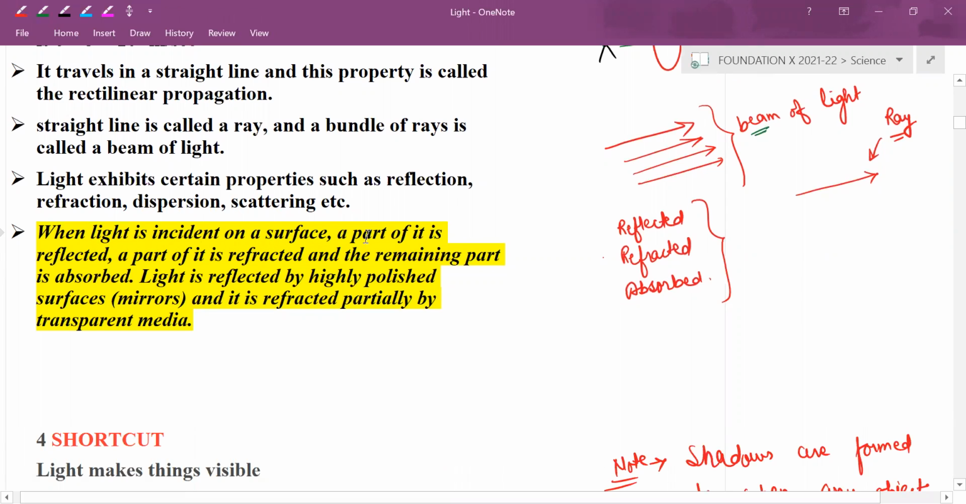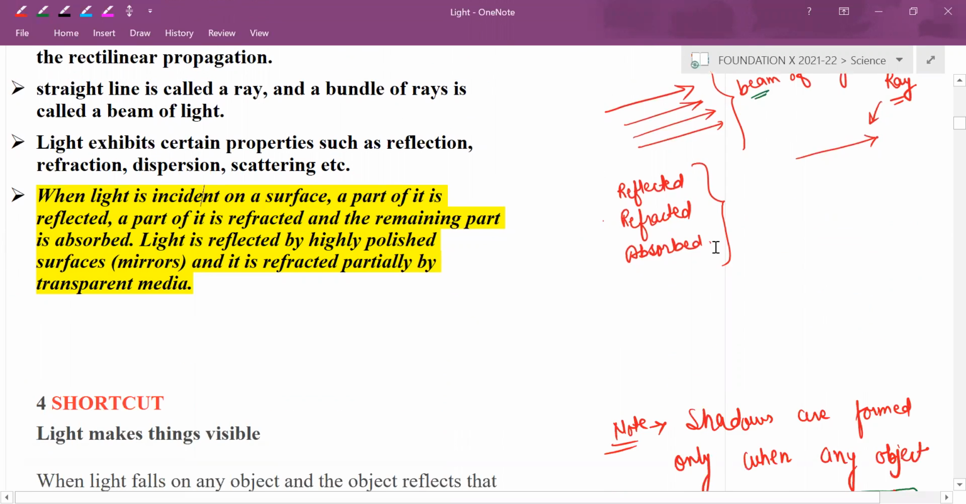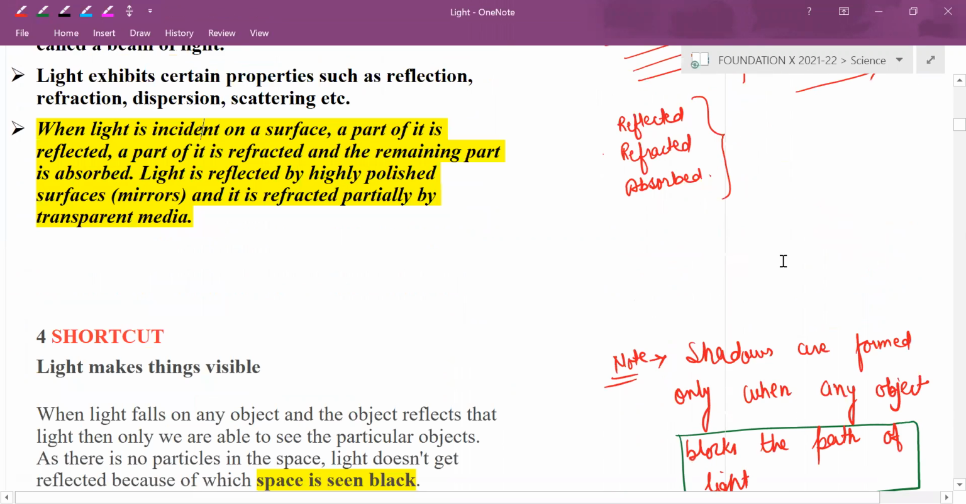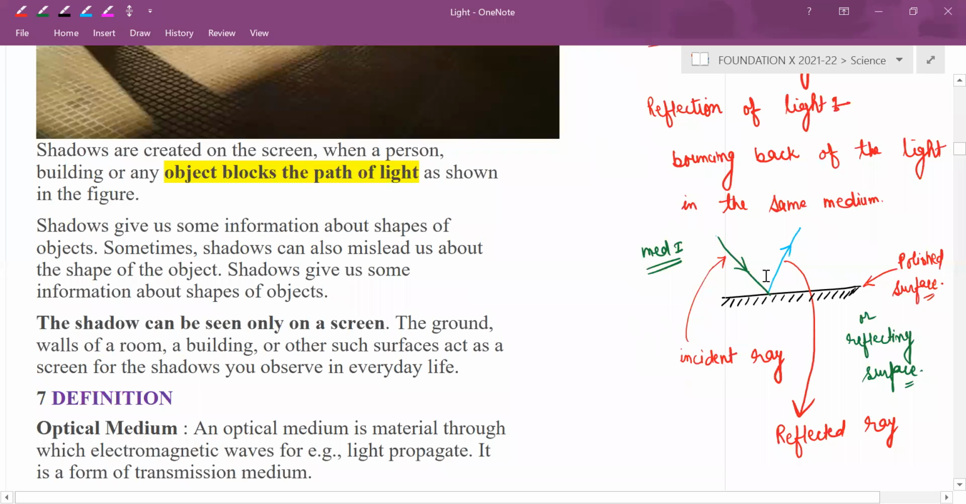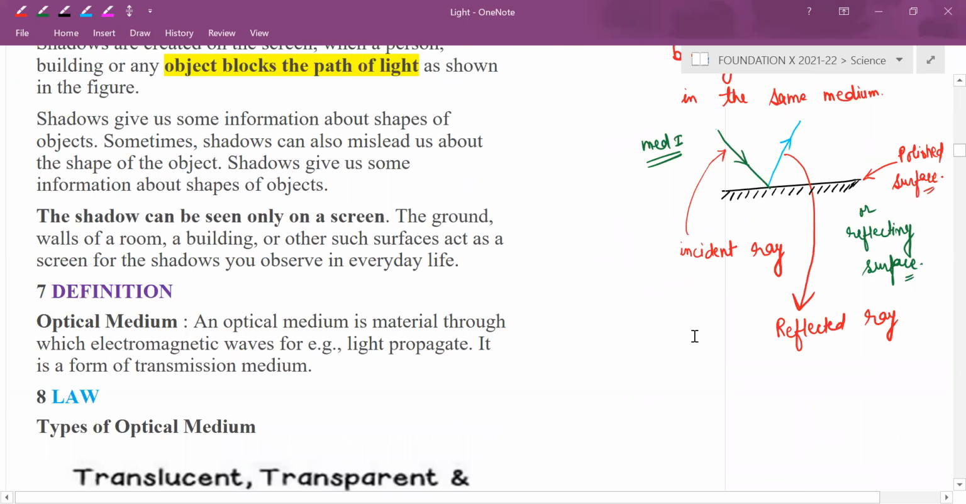When light is incident on a surface, a part of it is reflected, or it is getting refracted, or it is being absorbed as well. Shadow is nothing but blockage of the path. Once we block the path, shadow will form. Certain definitions we had discussed: incident ray, reflected ray, polished surface, angle of incidence, angle of reflection. Any doubt? No, sir. Okay, so I will cover here now.